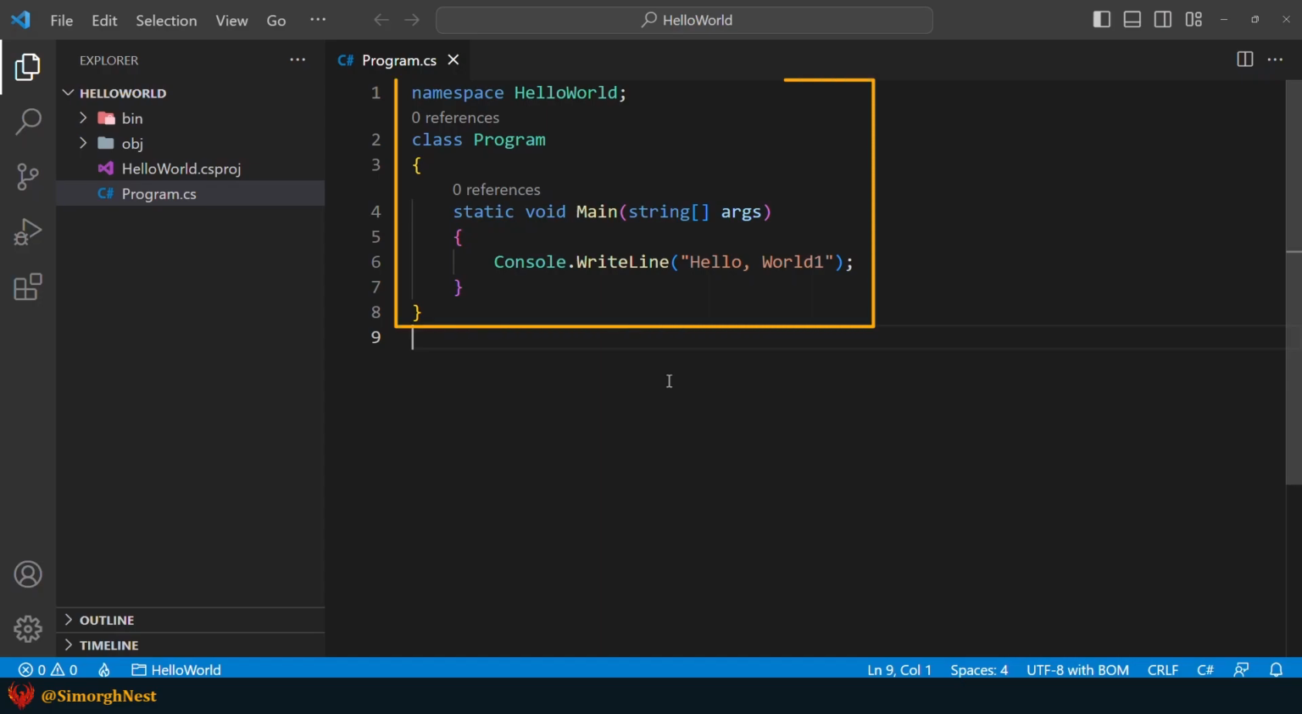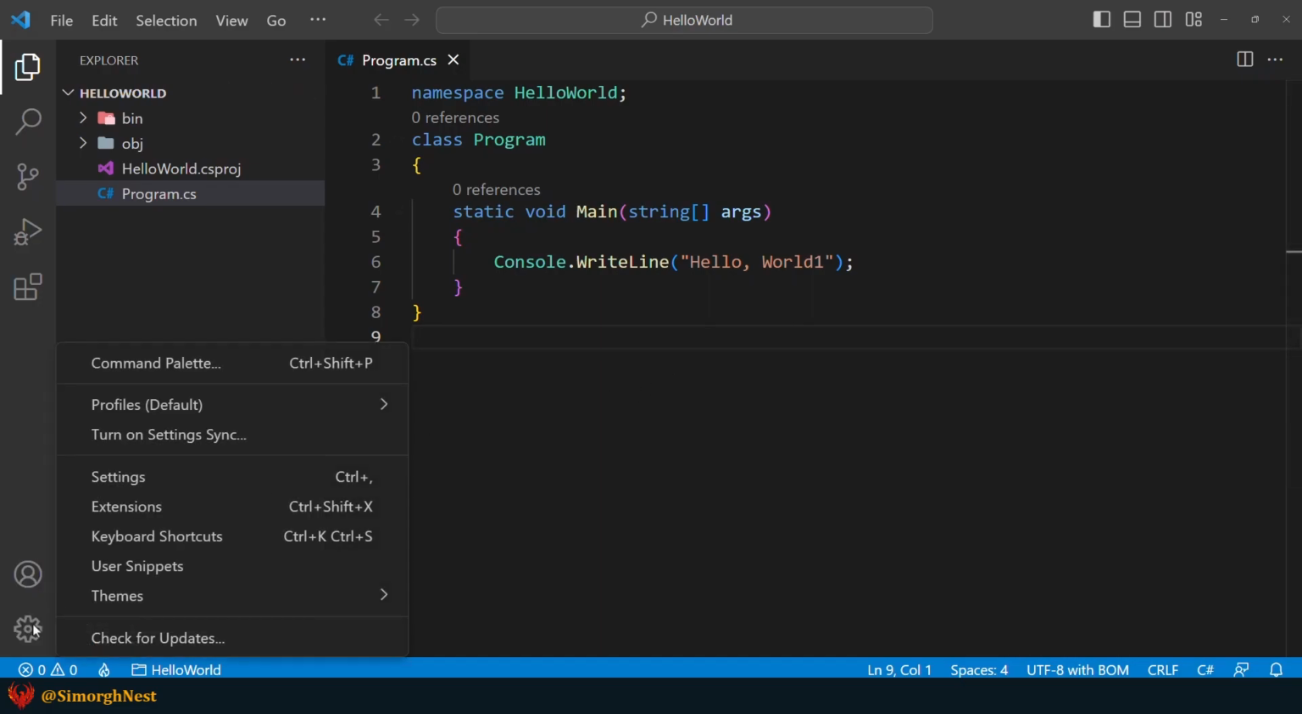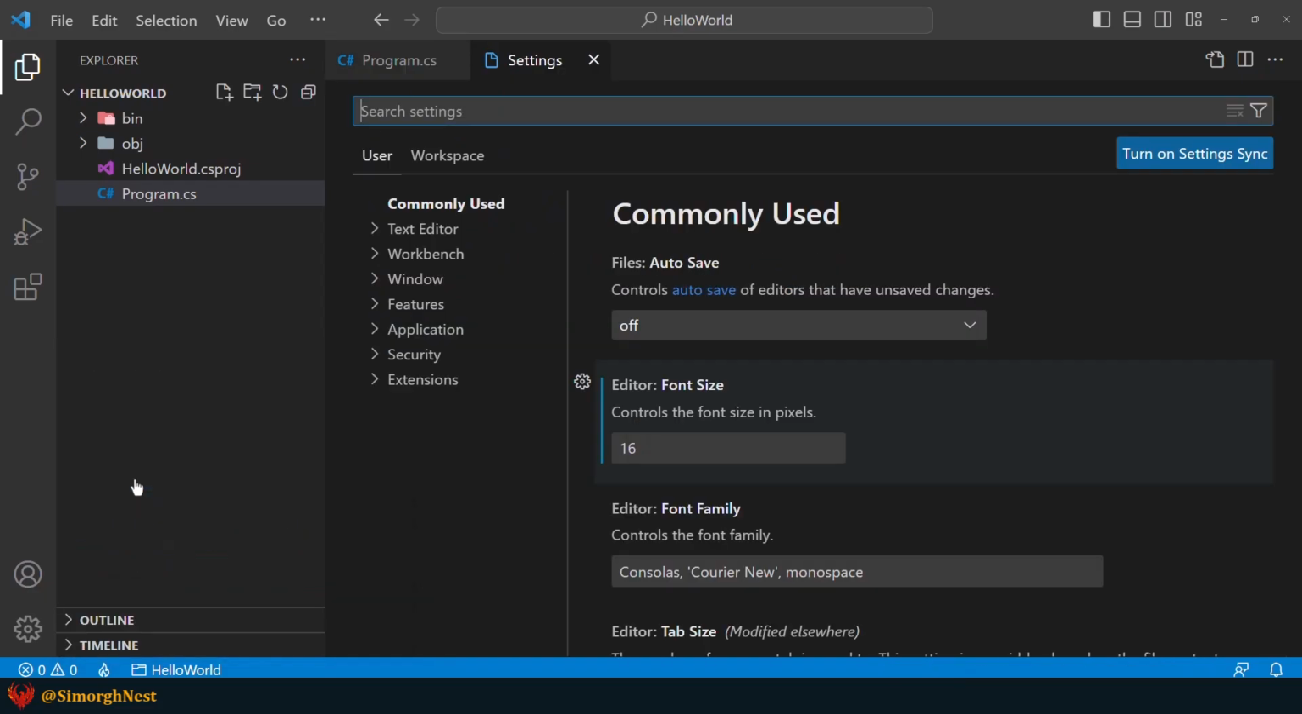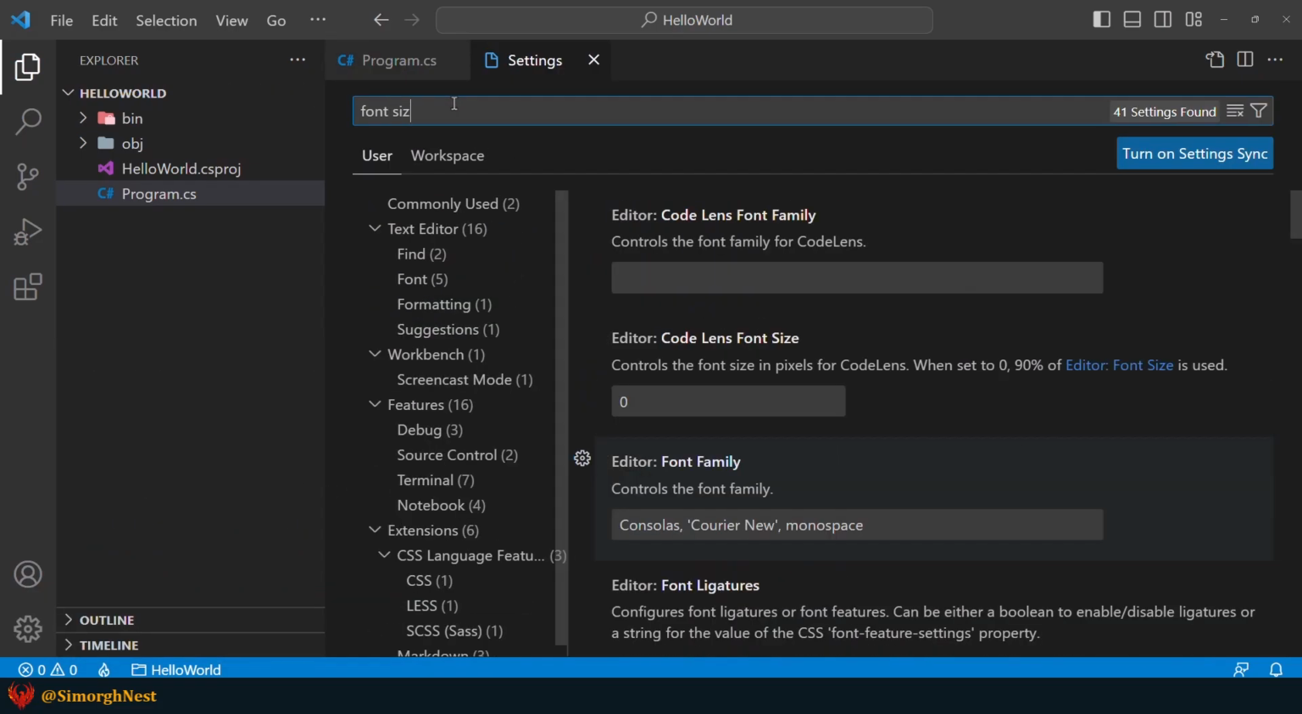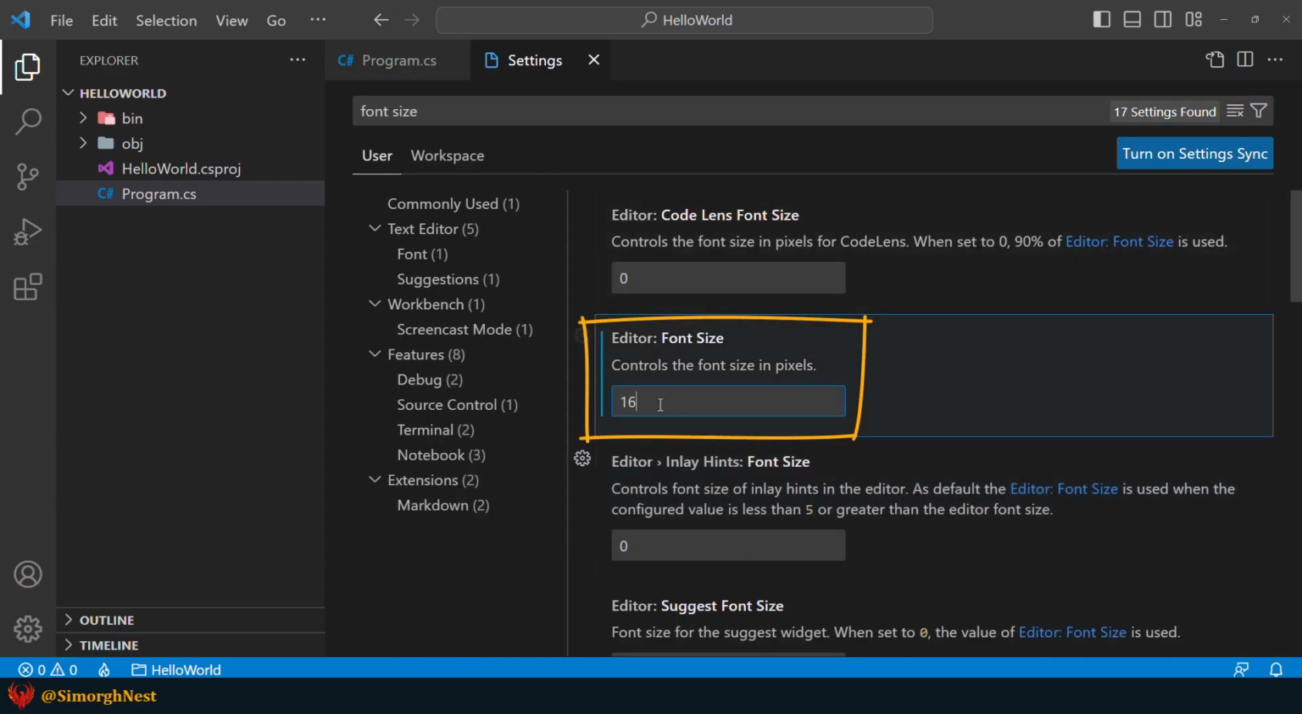As you know, this is a console application with the old program style in .NET 7. By the way guys, we changed our VS Code font size. You can change that too by going to Manage in the activity bar and selecting the Settings item. In this box, search for font size and change it. Alright, let's get back to the syntax.